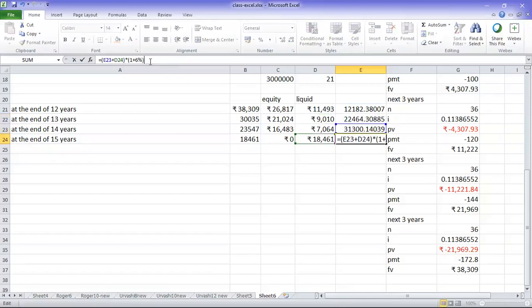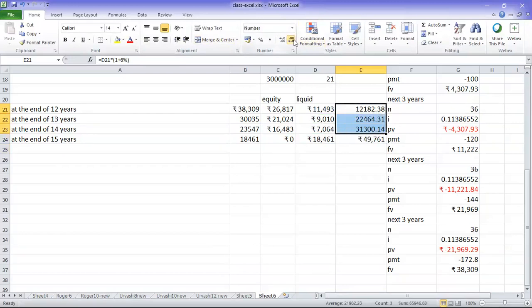Just add it because it is already at the end of 15th year, so we shouldn't grow it. So these are all the values which are there in my liquid scheme year after year. So 12,000 was there, then it grew to 22, then it became 31. So finally at the end of 15th year I have 49,761 which is available in my liquid scheme.